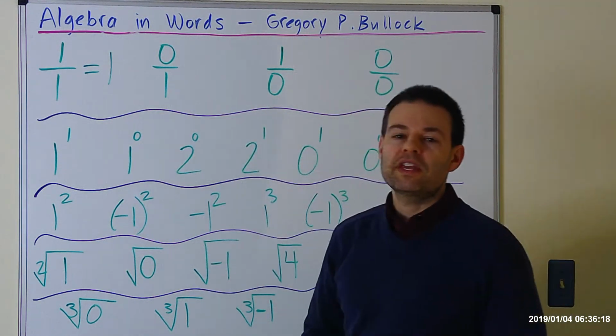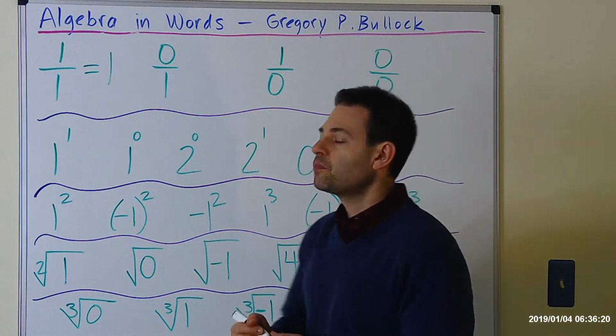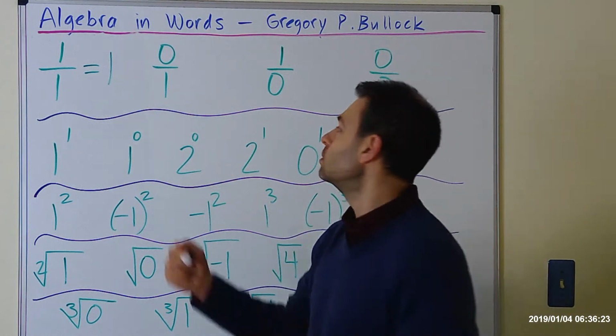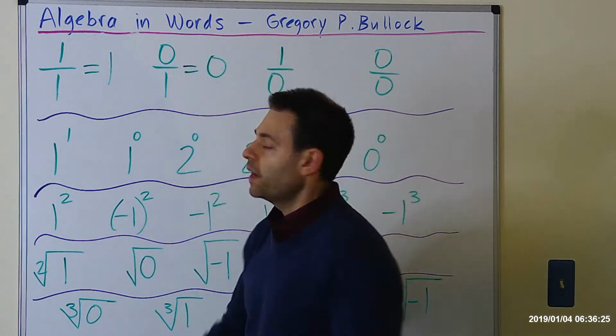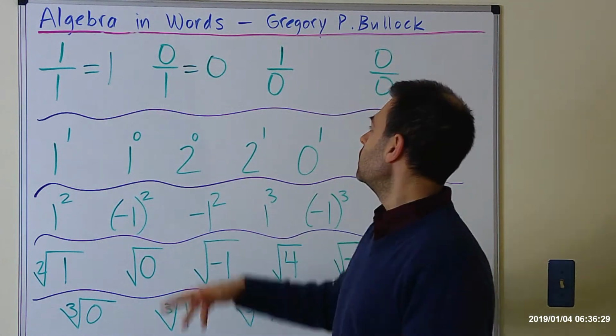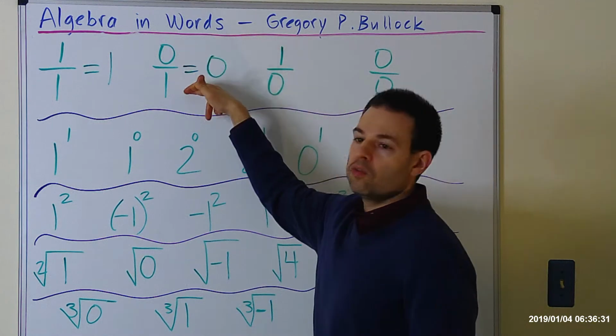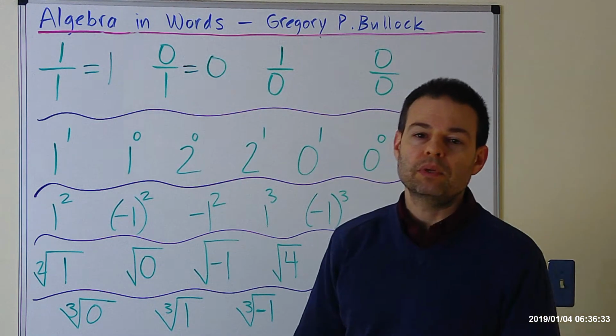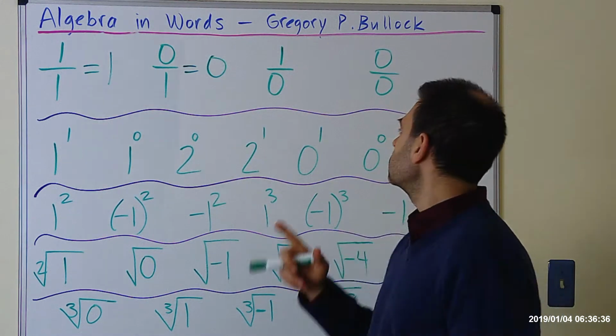Okay, then let's go to the next one, 0 over 1. The answer to that is 0. And the reason is the same as the last problem, because anytime that you have a number over 1, it equals the number on top, which in this case is 0. Let's go to the next one.